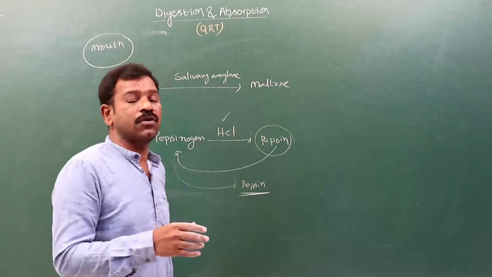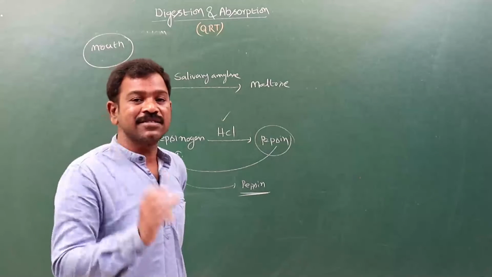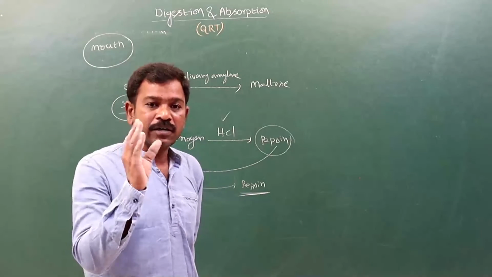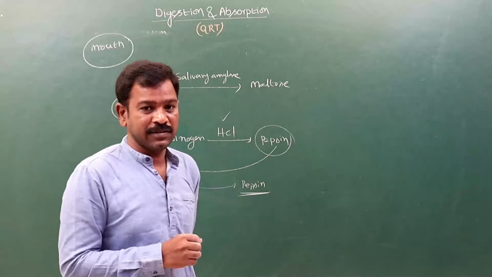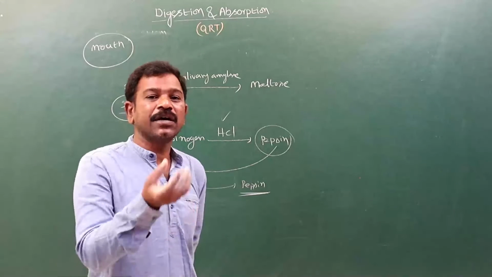What are those disorders? See, jaundice, which is also known as icterus. How do we get this jaundice or icterus?